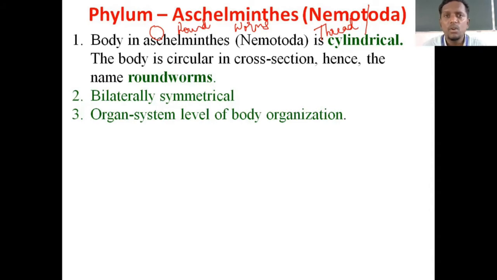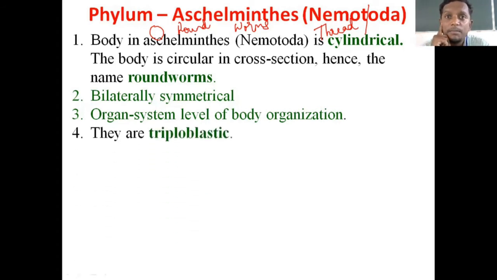But I'll mention that not all organs and organ systems may be present, but a few organs and organ systems may be present in this organism. As we proceed towards the higher phyla, we will see more complex structures and advanced organ system levels formed in these organisms. For the time being, we just mention in these general characters that the members of this phylum have organ system level of body organization, and we'll move on to the next point.